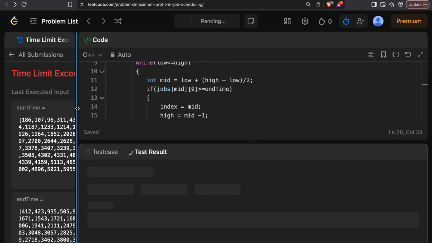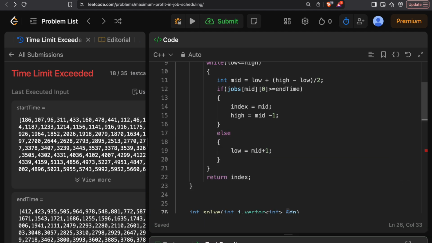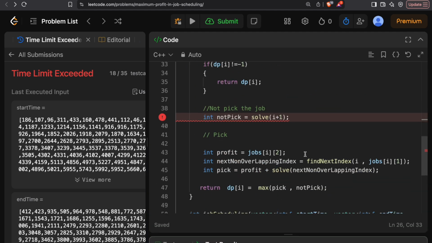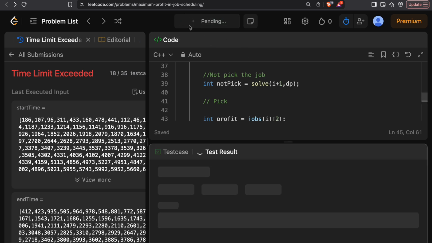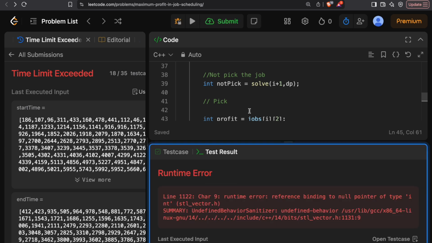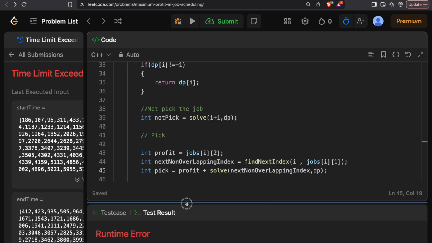And now let's try to run it. Okay, so of course with recursive calls we need to add dp over here. So dp over here and over here as well, and then let's run it. All good, hopefully. No, I'm getting a runtime error. Okay, so running this is giving a runtime error.